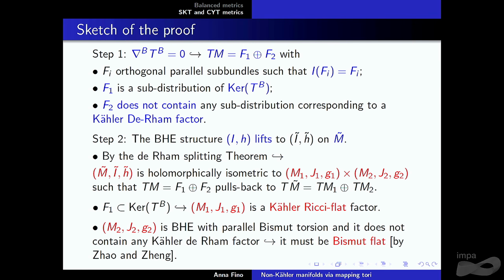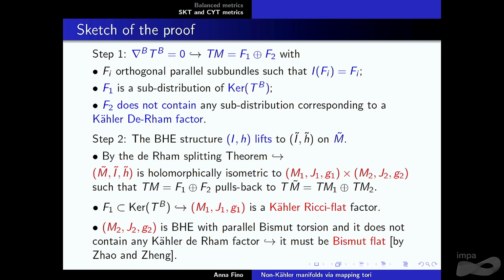The first factor, M1, is Kähler-Ricci flat. That comes from the fact that it corresponds to F1, essentially, which is in the kernel of the torsion of the bismuth connection. And the second factor corresponds to an open submanifold of the Samelson space, related to the fact that F2 does not contain any subdistribution corresponding to a Kähler de Rham factor.